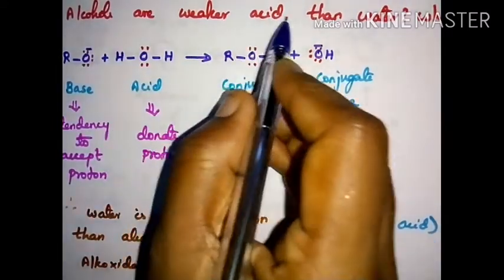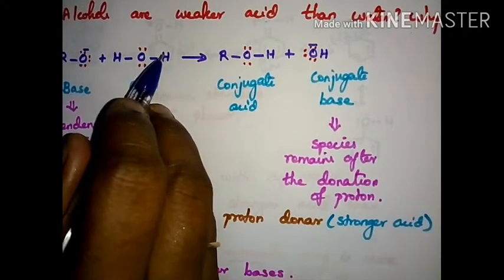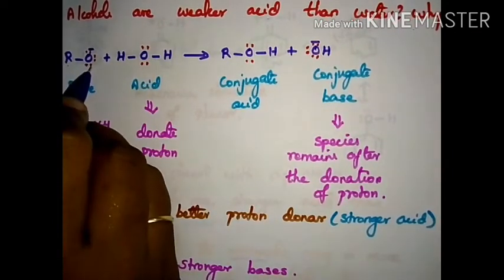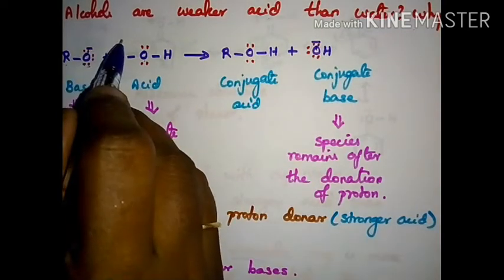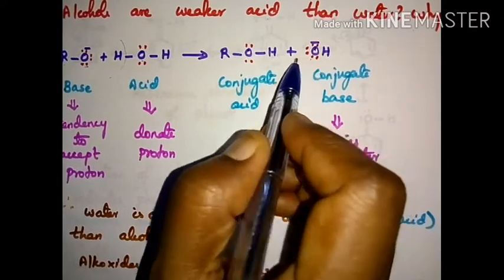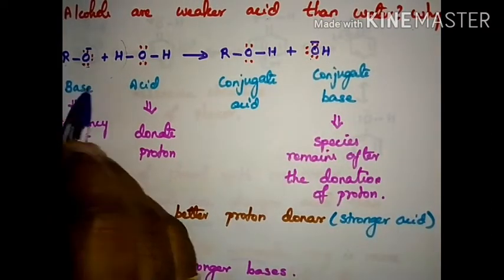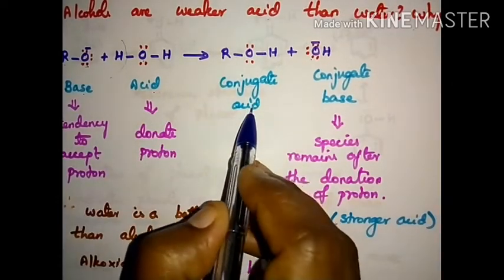Alcohols are weaker acids than water. Why? That means alkoxide ion, water. What happens? This has a tendency to accept the H plus and it becomes OH minus. Now accept means base. Donate means acid. After the acceptance it is called conjugate acid.